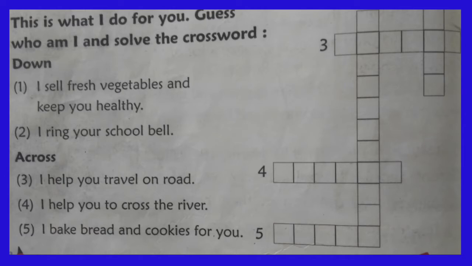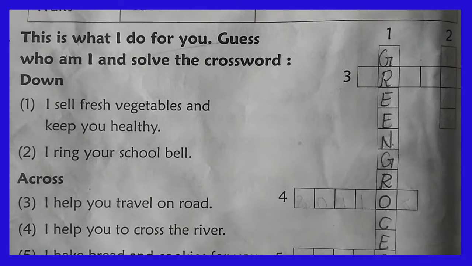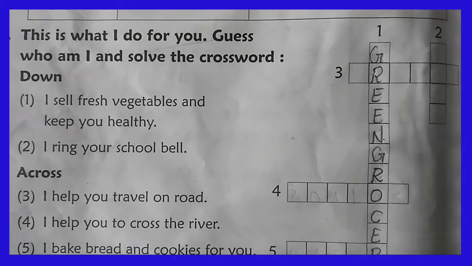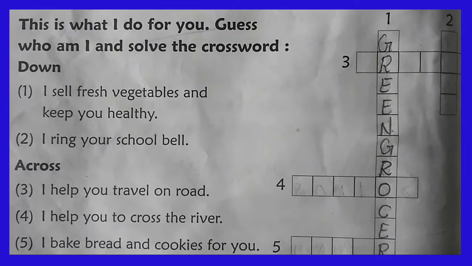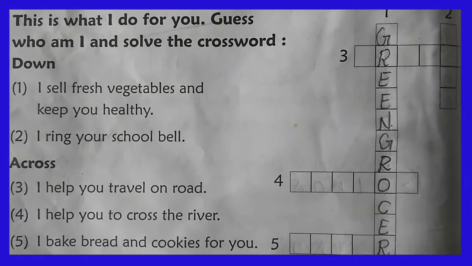The first statement is: I sell fresh vegetables and keep you healthy. Who sells the fresh vegetables for us, my dear? What do we call that person? Yes, your guess is right, my dear. Greengrocer. So that word greengrocer we have to fill in the given space. The boxes are arranged in a vertical way, my dear. How I am filling the answer in the given space, like that you can fill in your textbook. My dear students, have you filled the answer in the given box? Yes, very good. How I fill the letters in the given box, like that you can write it.